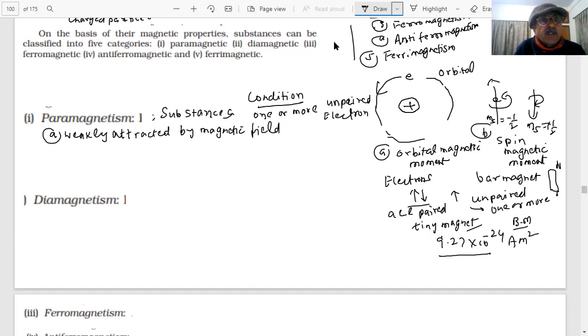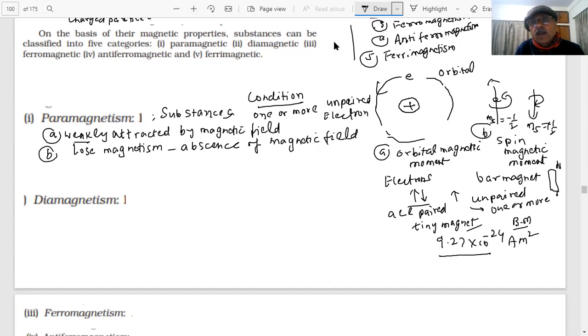I have used the word weak, students. So what happens if I withdraw the magnetic field? What will happen? They lose magnetism. In the absence of the magnetic field, this is an important point, students. You bring a magnetic field, they show weak attraction. You remove it, nothing. Then they have nothing. Clear? Okay.